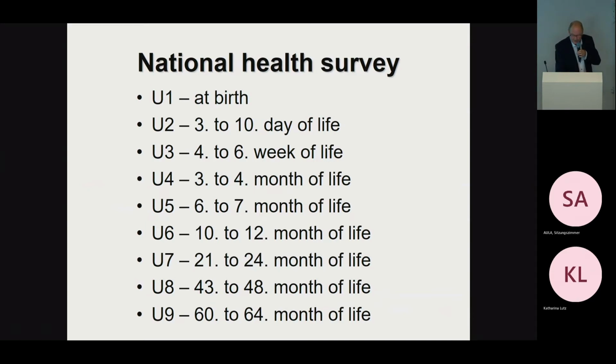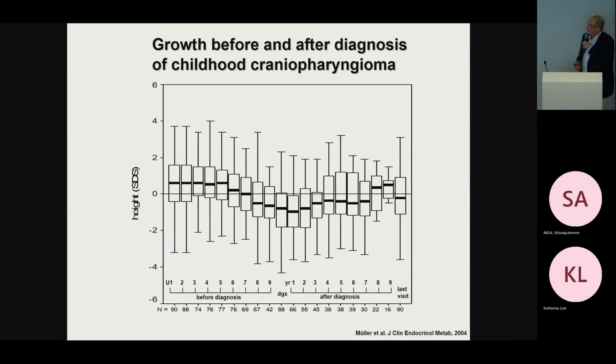We could analyze how was their weight and height development before diagnosis of craniopharyngioma. And this graph shows you the height SDS, the growth before and after diagnosis of childhood onset craniopharyngioma. And as you can see, once again, this is U1 at birth, you still remember. U9 is at the age of 5 years. The diagnosis was made at a median age of 8 years, and that's the yearly growth height SDS after diagnosis.